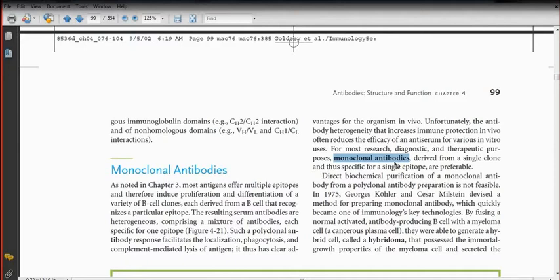So for research purposes and for identification purposes, it is very important that monoclonal antibody should be produced. Say, if you want to detect whether you have a cancer cell in your body or not, you can add monoclonal antibody specific for the cancer cell. If the antibody molecule binds to the cancer cell, you can detect that yes, this type of cancer cell is present. You can detect whether it is a benign type of tumor or a malignant type of tumor.